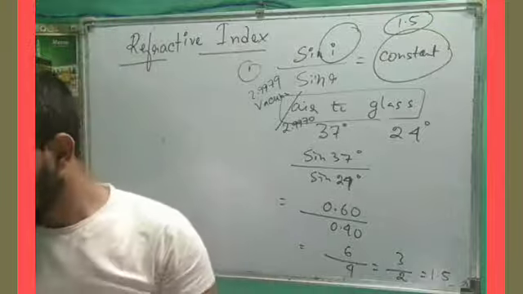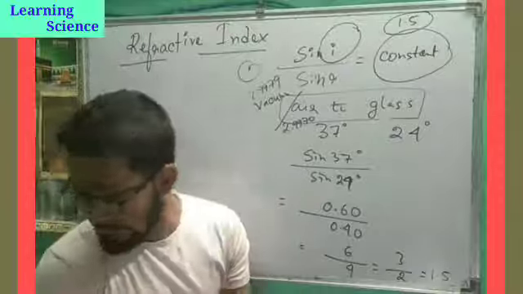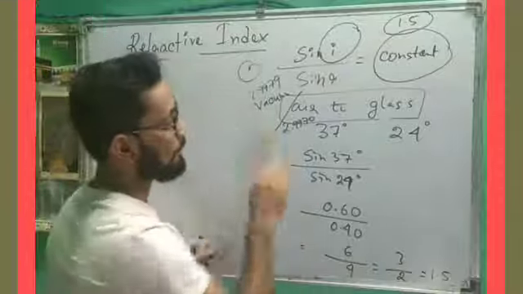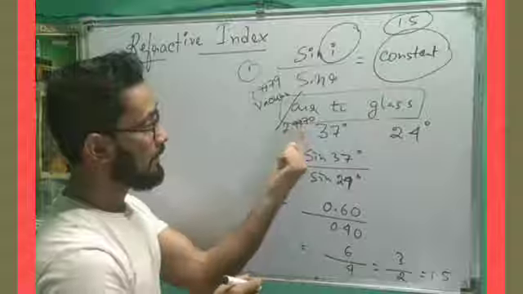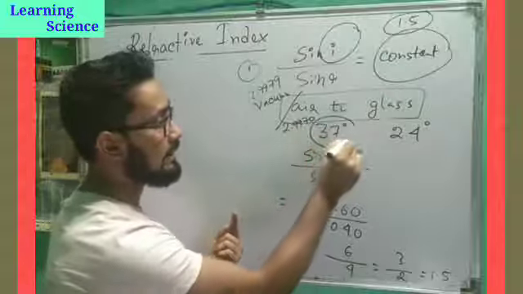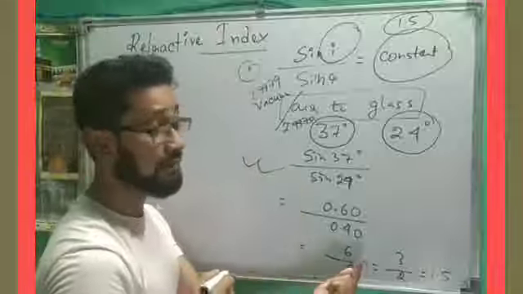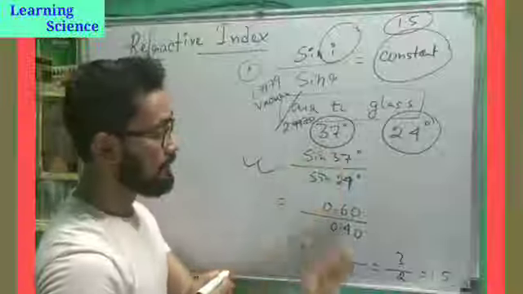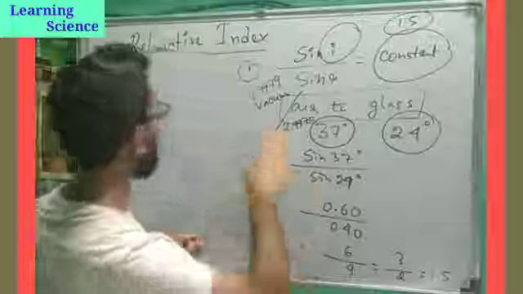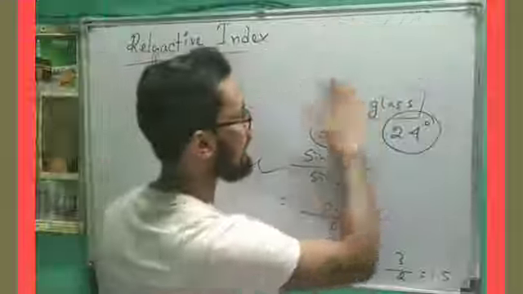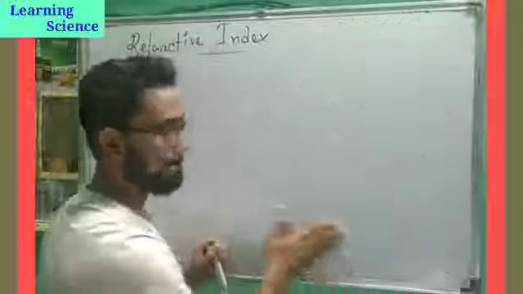Now, when we are talking about this refractive index, there is a relation. This question may come in the exam: the angle of incidence was 37 degrees, the angle of refraction was 24 degrees, find out the refractive index. Okay, you may note down this one. Next topic.